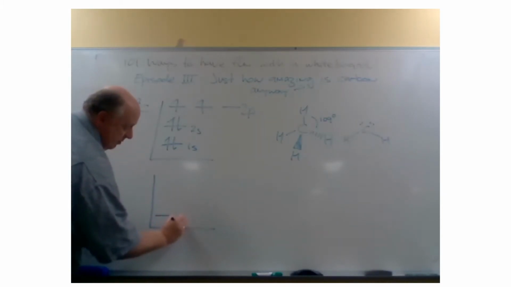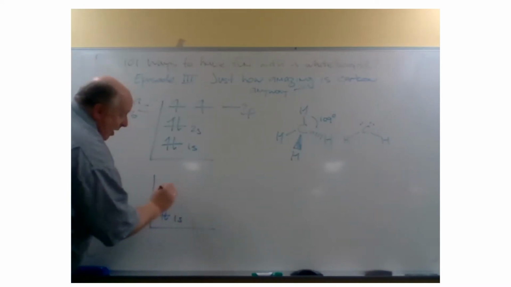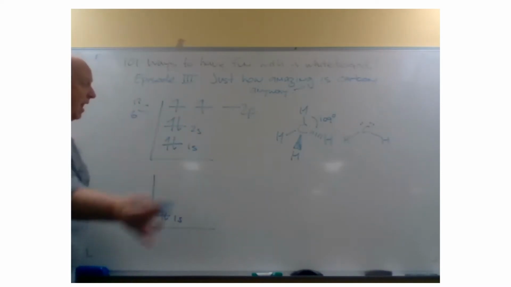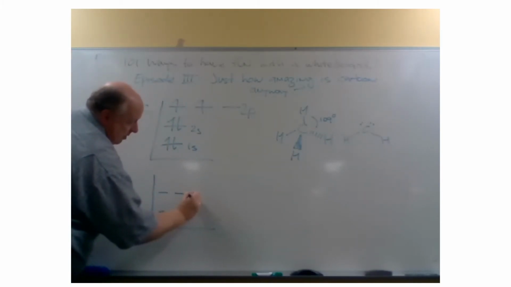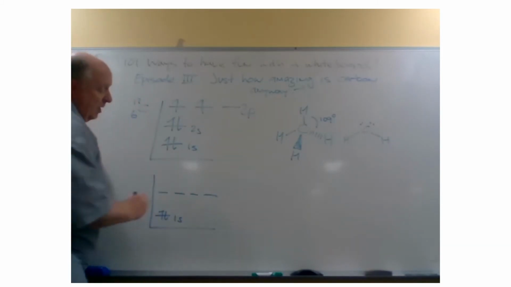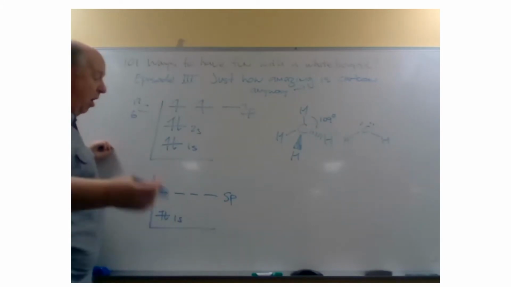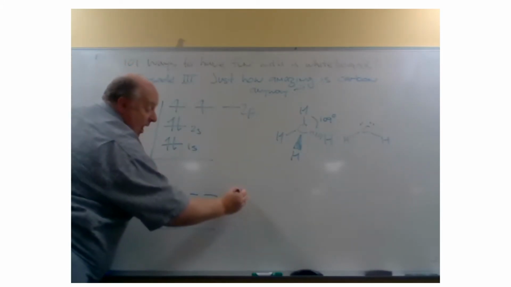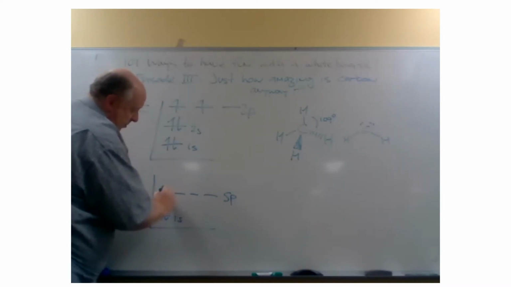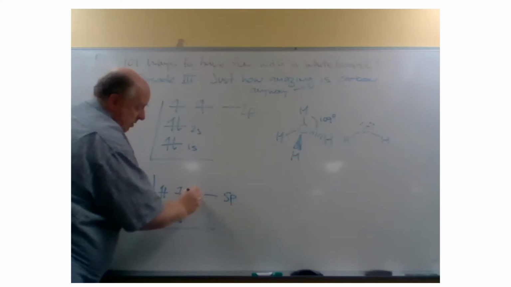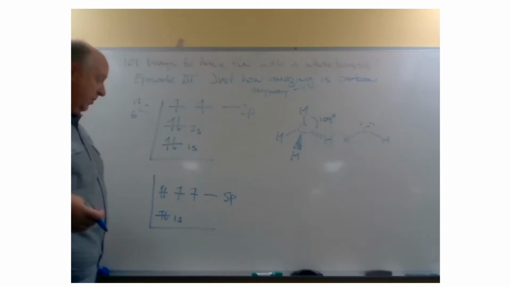So the 1s we leave alone because that's not involved in bonding. Instead of writing 2s and 2p, I'm going to add these shells together and create 4 new orbitals, and we're going to call those the sp3 orbitals. It's hybridized, a combination of s and p. And of course, we put the electrons in them: 1, 2, 3, 4. And now we can start to make our chemical bonds.